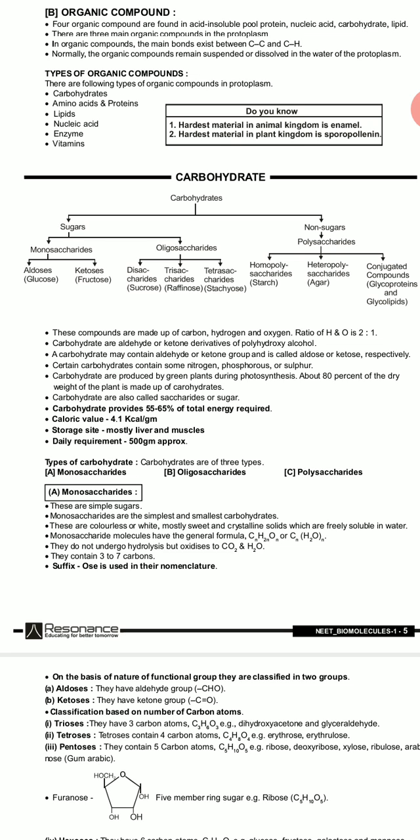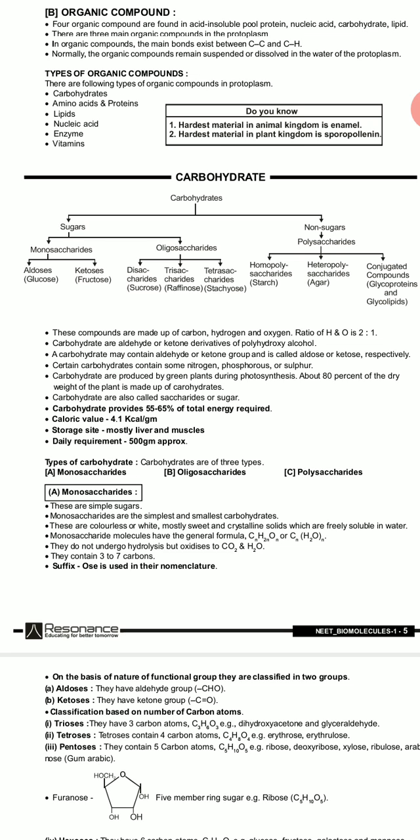These are the simple sugars. Monosaccharides are the simplest and smallest carbohydrates. These are colorless or white, mostly sweet in taste, crystalline solids, which are freely soluble in water.